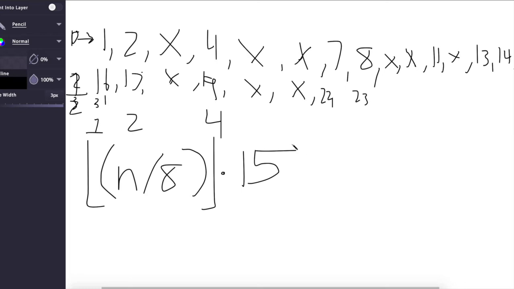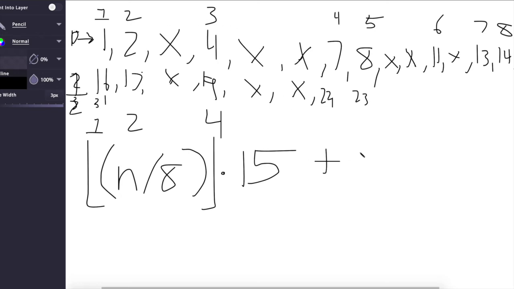And now, because I know the pattern for each group, so for example, this would be the first number said, the second number said, the third number said, 4, 5, 6, 7, and 8, I would just get this right here plus the ith number in the group.